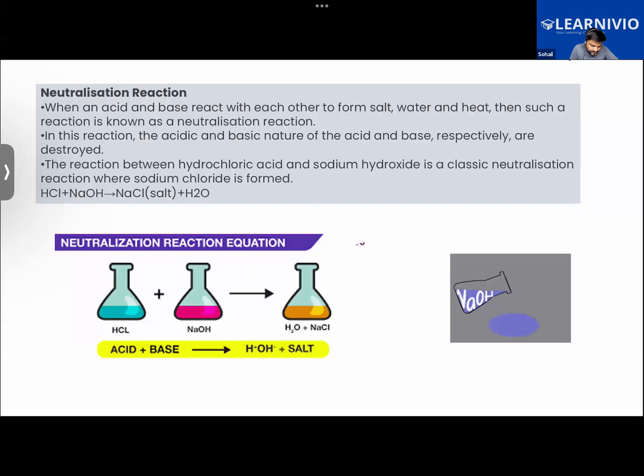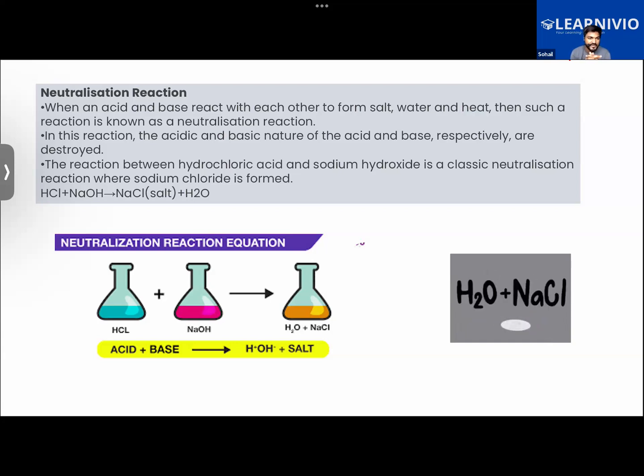Okay. Today we are continuing our discussion from the neutralization reaction. Here we'll be learning about neutral substances. Talking about the neutralization reaction, it is the chemical property of acid and base that whenever they react with each other, they form a salt and water, and some amount of heat will also be given.